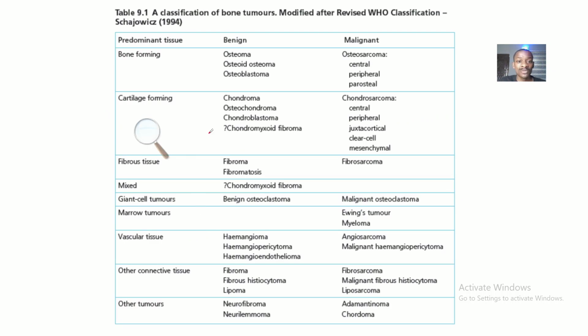Now, we'll be looking at the classification of bone tumors, modified after the revised WHO classification, basically done by Strajowitz in 1994, and this is still valid up to today. Under bone tumor, this column is for tissue, and we'll see the name of the tumor if it is benign, then the name of the tumor if it has gone malignant.